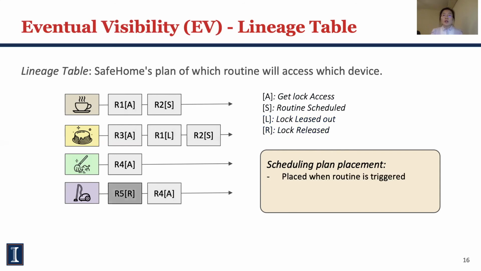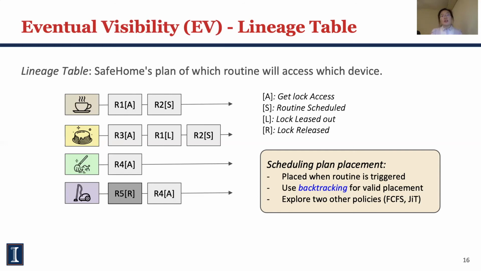SafeHome handles dynamically arriving routines. I described a static scenario here just for simplicity. Also, to reduce the search space, SafeHome utilizes backtracking to decide valid routine placement. We also explore 2 other scheduling policies, first come first serve and just in time. If you are interested in more details on these slides, you are welcome to read the paper.